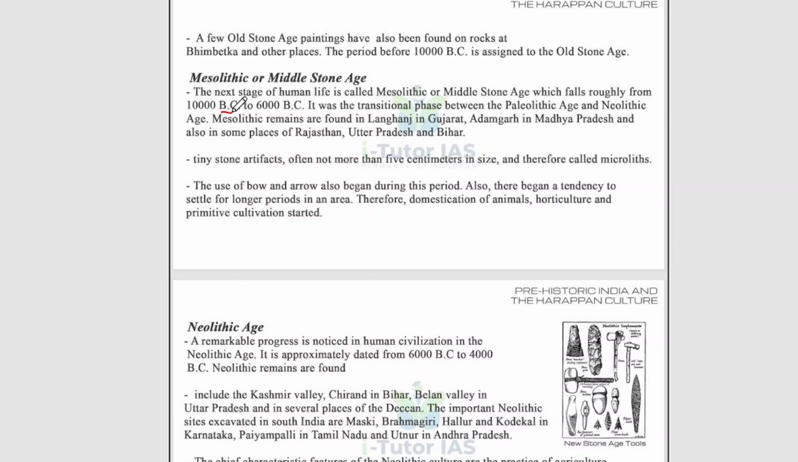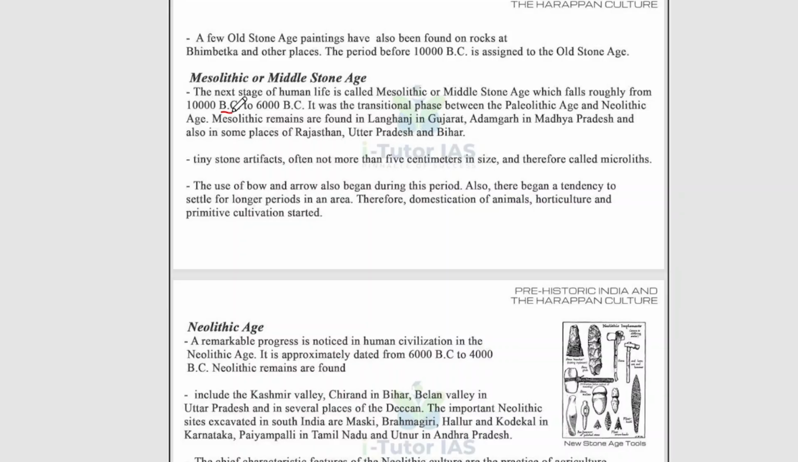Mesolithic remains are found in Langhnaj in Gujarat, Adamgarh in Madhya Pradesh, and also in some places of Rajasthan, Uttar Pradesh and Bihar. So please do that task. What was that task? Mark all these sites on your Indian map.